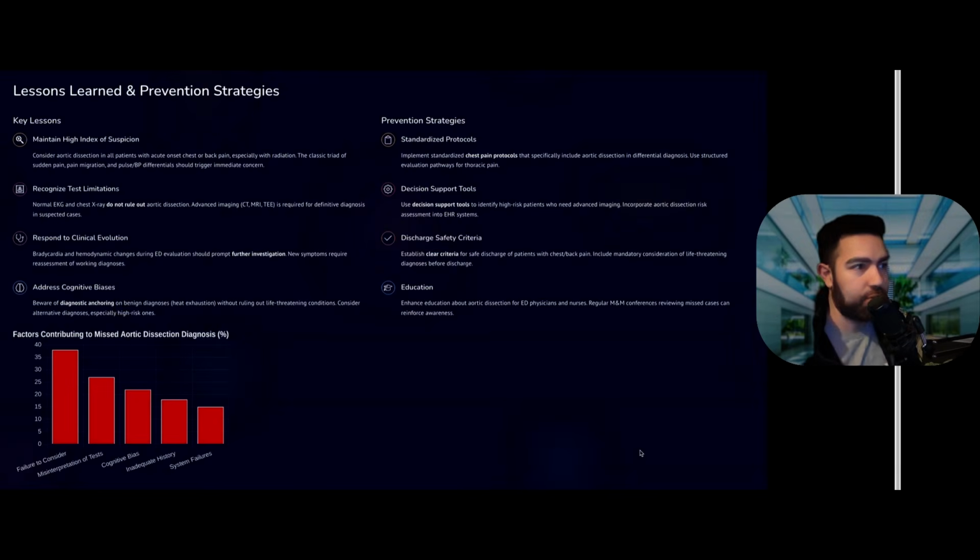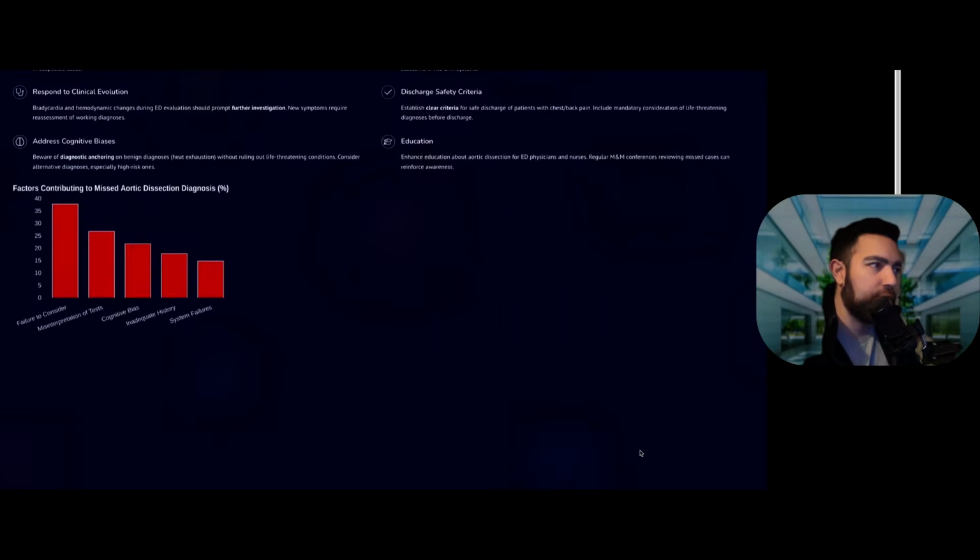And protocols are really helpful. Decision support tools, using UpToDate, using more imaging, using AI properly, that are integrated into your EHR systems, for example, and approved for your use, can help. Discharge safety criteria for patients with chest and back pain to always rule out diagnoses. Educating the ED physicians and the nurses, having more M&M conferences in the hospital. That could really help with this.